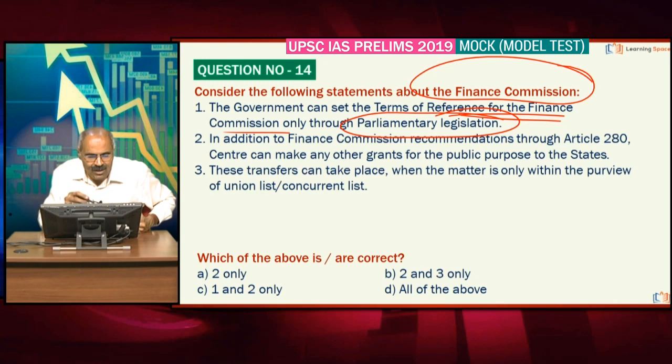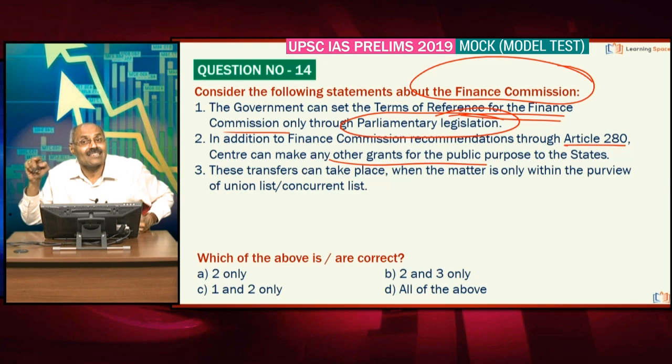Second statement, in addition to Finance Commission recommendations through Article 280, the government can make any other grants for public purpose to the states. Absolutely correct. That means there are other routes available for the center. In addition to Finance Commission recommendations, the center can make other grants for the public purpose. And please correct the third statement.